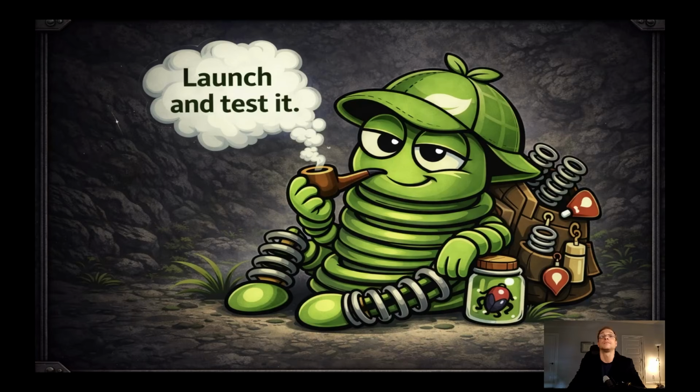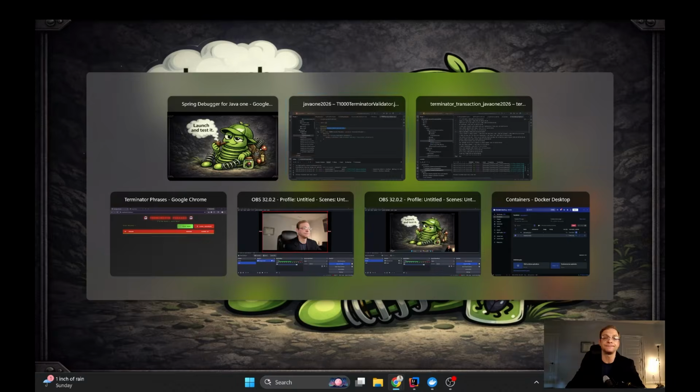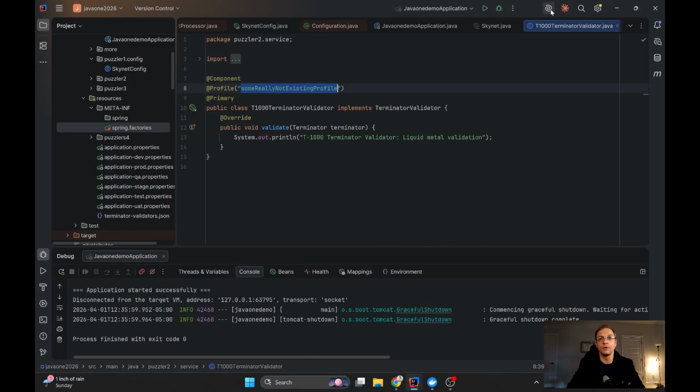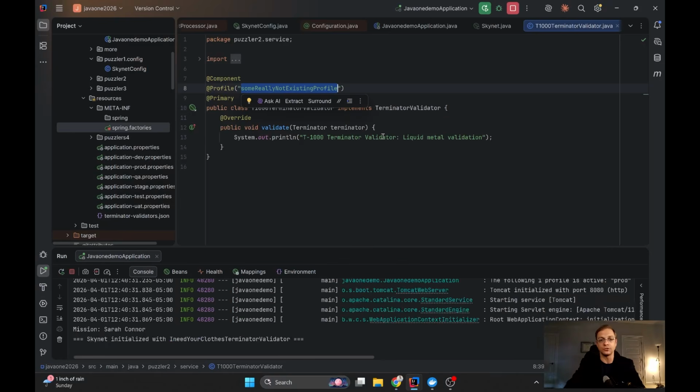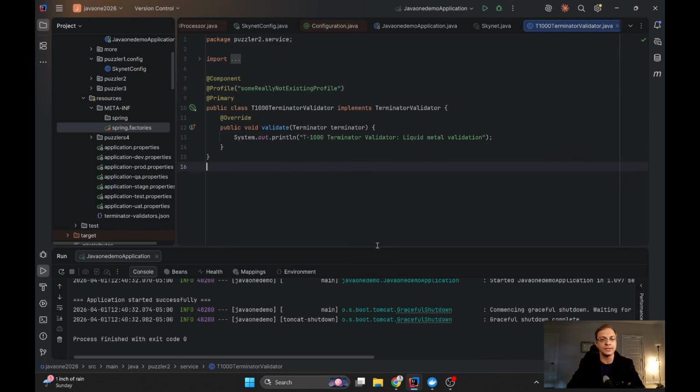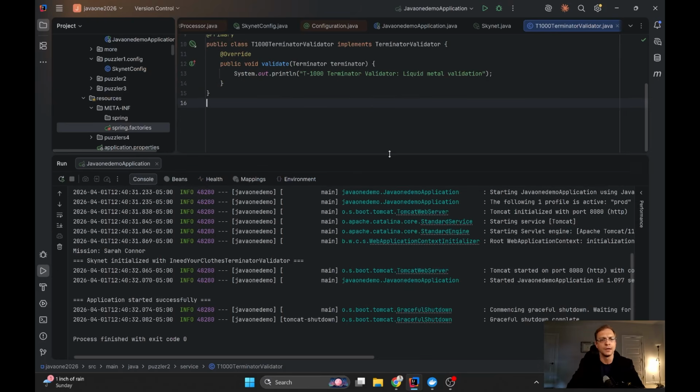But let's launch and test it. Now I'm running the same thing, but we changed the name of the package to be scanned. And now we can see the exception didn't happen, by the way. Sarah Connor again, and Skynet initialized with I Need Your Clothes terminator validator. How can it be? We have two options and all of them are wrong.